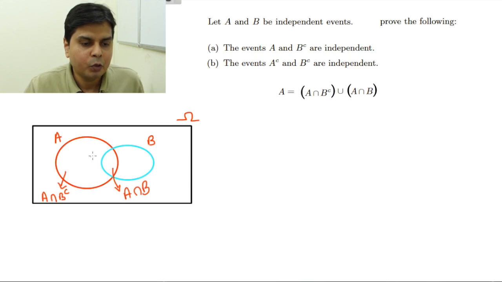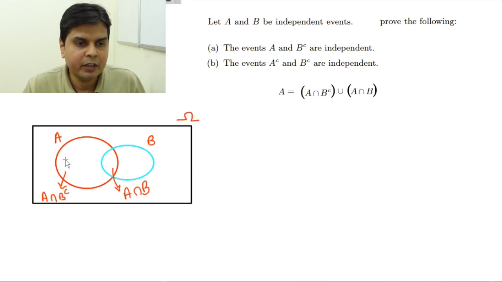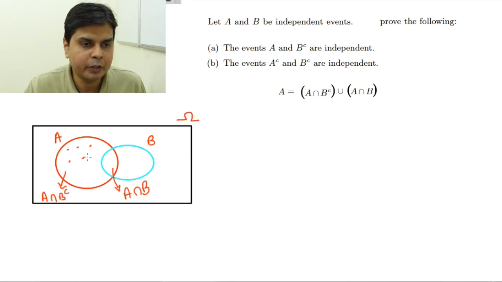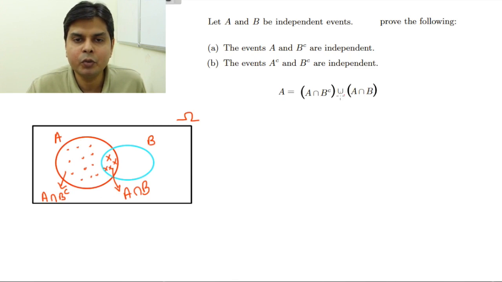So my whole set A can be written as the union of this dotted area and this crossed area.